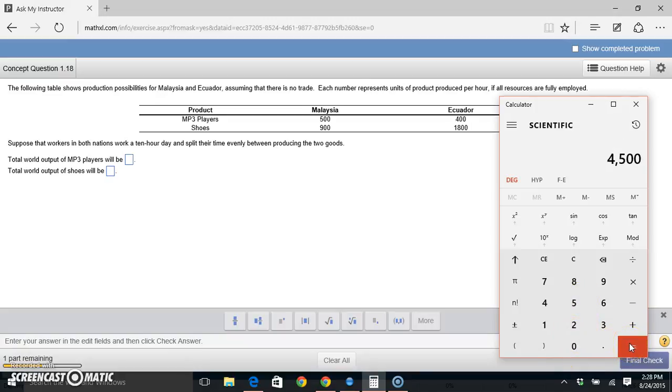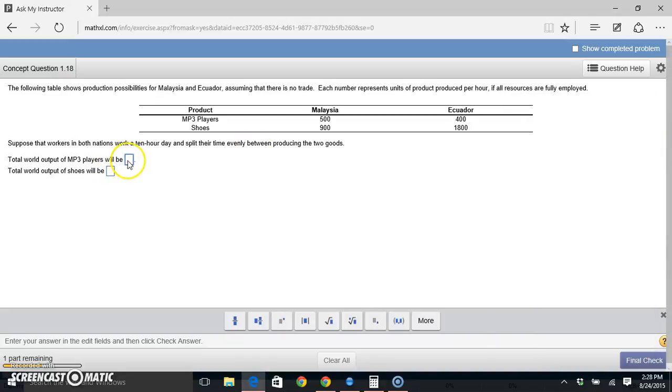So again, all I do is take the amount. They tell us that the table gives us the units of the product produced per hour. And then they told us that they'll be working 10 hours a day, but splitting their time between the two goods. So for 5 of those hours, they're making MP3 players. So I'll take the number that Malaysia can produce in 1 hour, multiply it by 5 hours. That gives me how much Malaysia will produce in 5 hours. Same thing for Ecuador. And then since they asked for the total world output, I just need to add together the number that Malaysia makes and the number that Ecuador makes to give me the total output. And with my calculator, I find that that is 4,500 MP3 players.